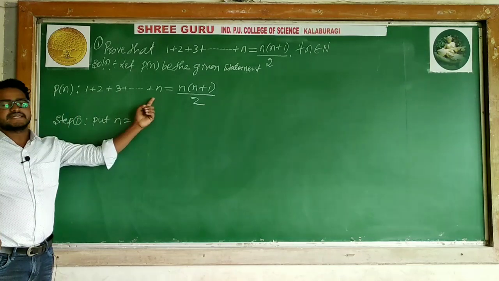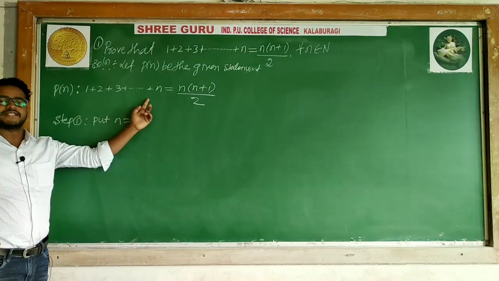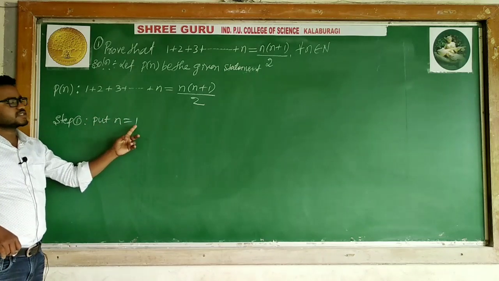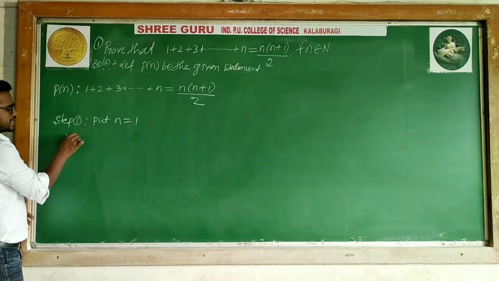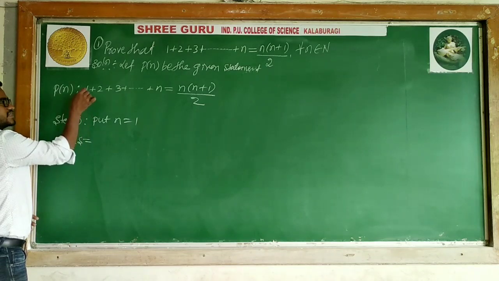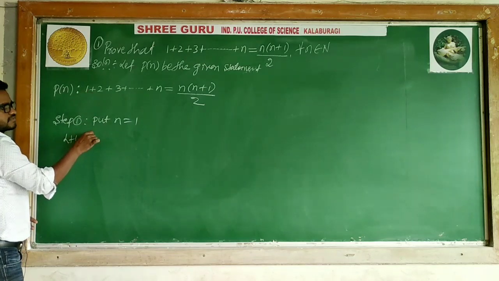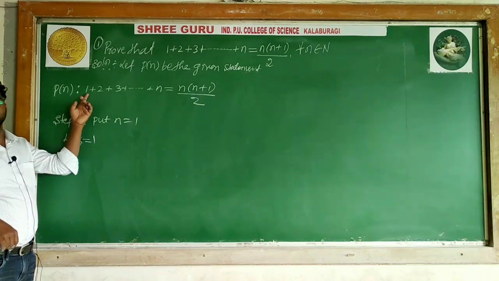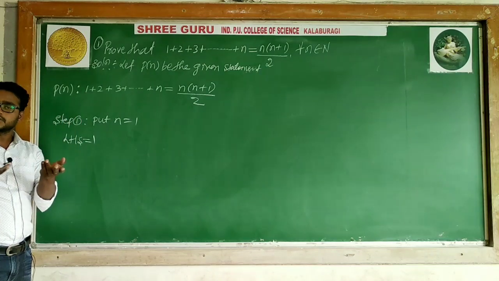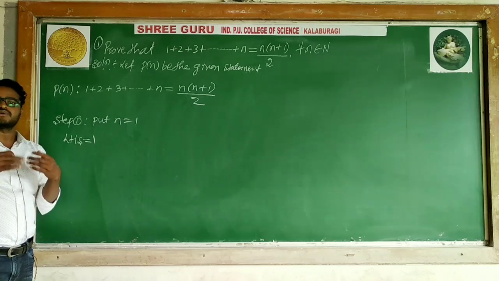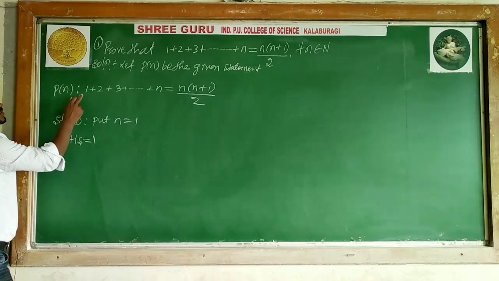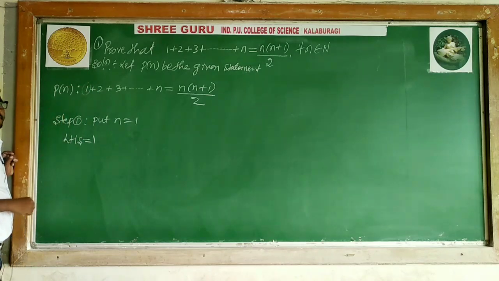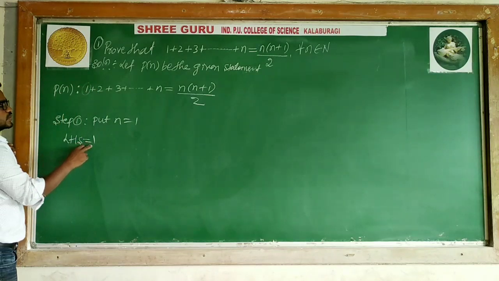I said LHS is always what? The sum of the n natural numbers. It means I am taking n is equal to 1, so it is the sum of the first natural number. What is the first natural number? LHS is equal to whatever first number you take. If the first number itself is 2, you take 2. If it is 3, you take 3. Whatever the first number is, that number you have to take. Here, what is the first number? First number is 1. I can say LHS is equal to 1.